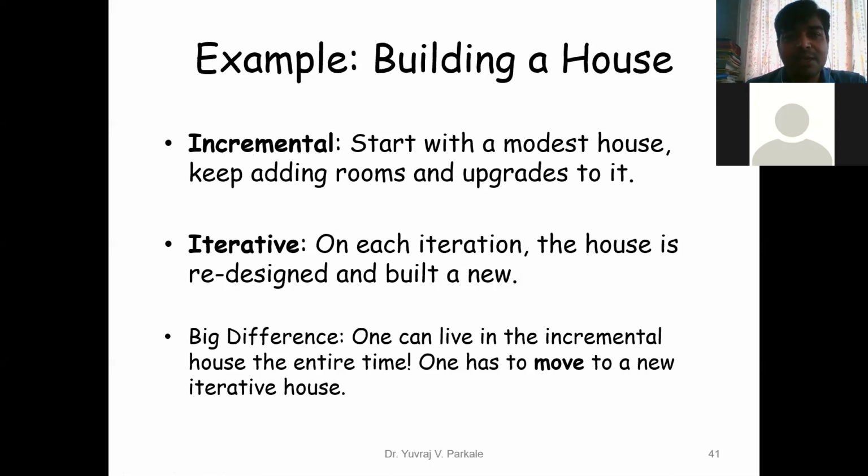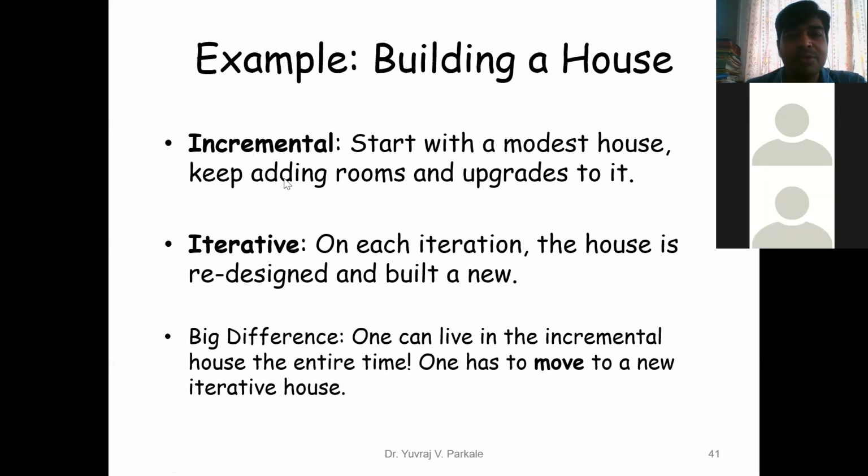The example is given here: say you purchase a house. After purchasing the house, you add features to it. For example, whatever the requirement of your kitchen, then your TV, then some furniture, then safety doors, maybe some other electronic safeties. You are adding features to your existing product, the existing house. That means you are upgrading your house with different features for yourself. So this is called an incremental type of model.